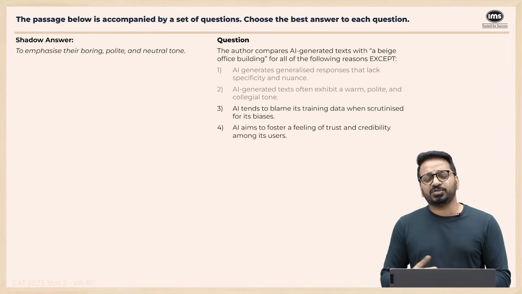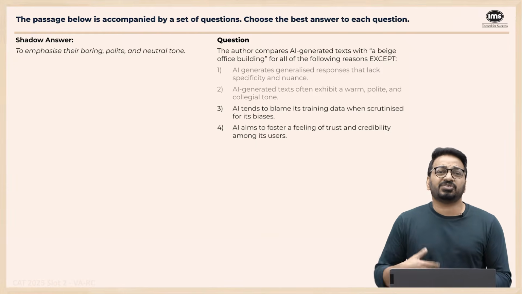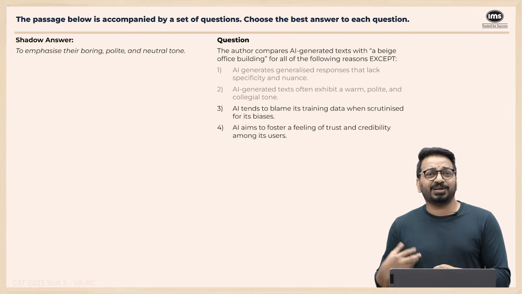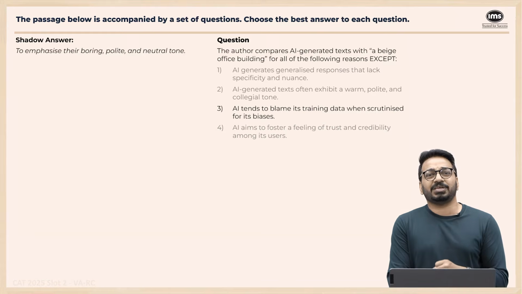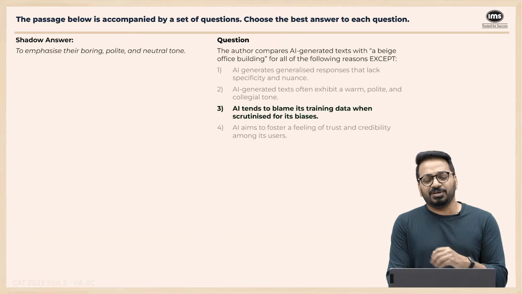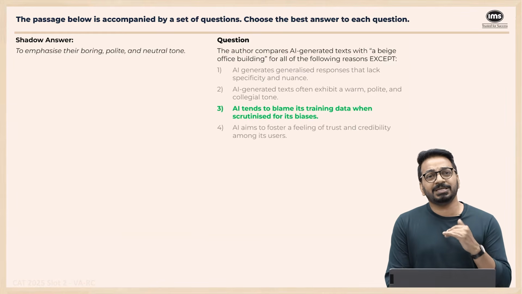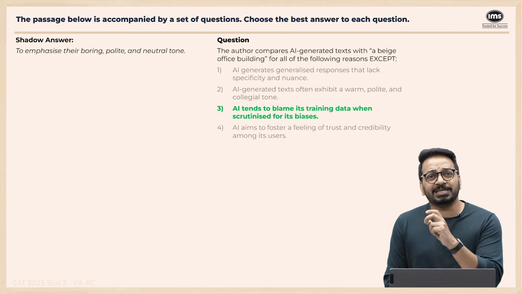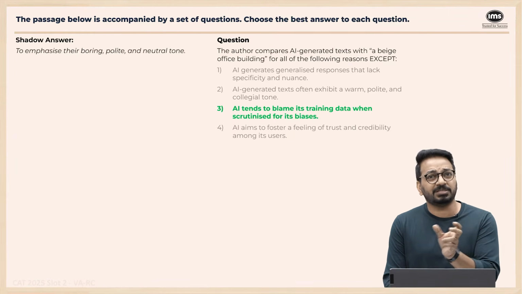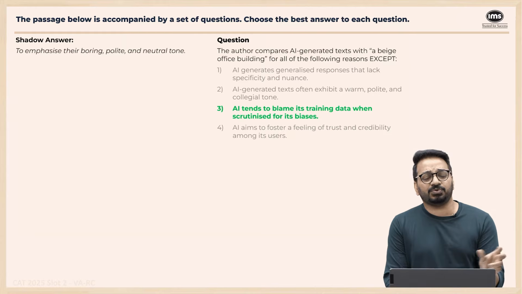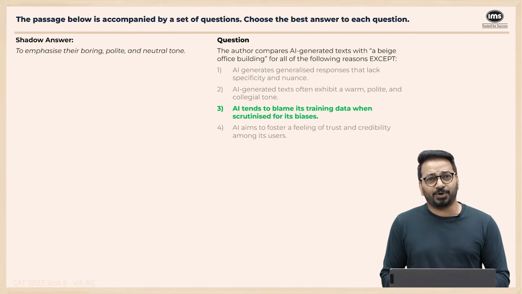Last one, AI aims to foster trust and credibility. Yeah, trust and credibility, professional and approachable colleague. That is what they'd want. So definitely that is also there. Beige office building is something that doesn't stand out too much. So this option 3 has nothing to do with the link to the AI's tone, where there's this whole sequence, beige color is linked to AI's tone, which is why the answer on this one is option 3.